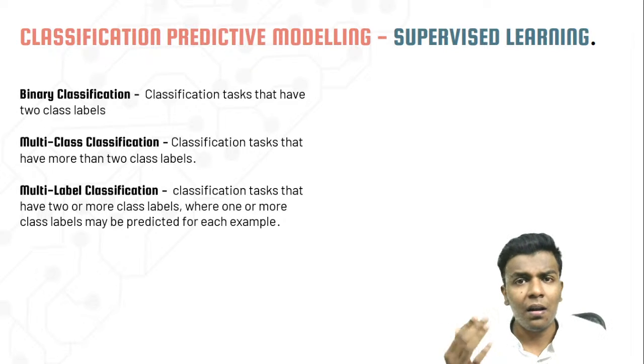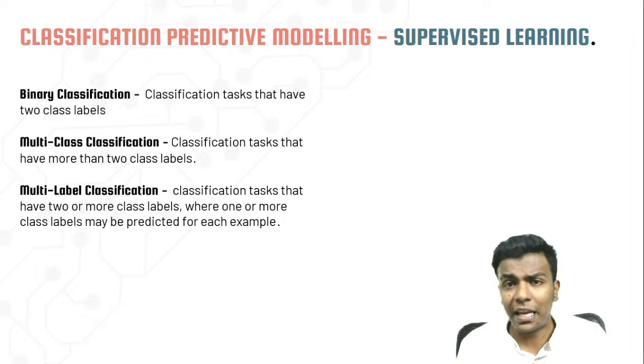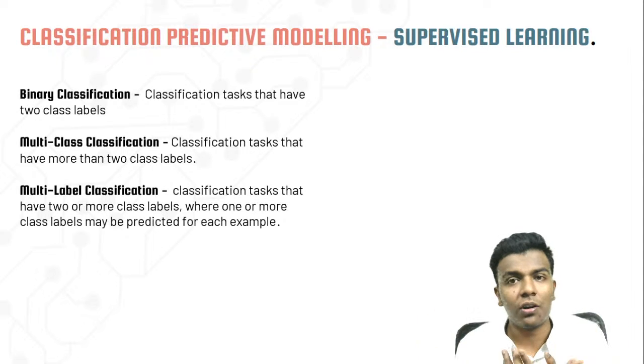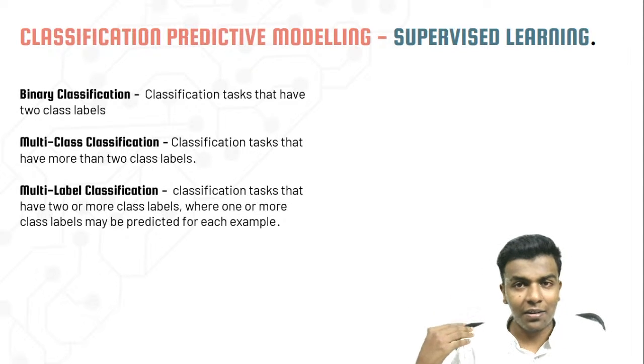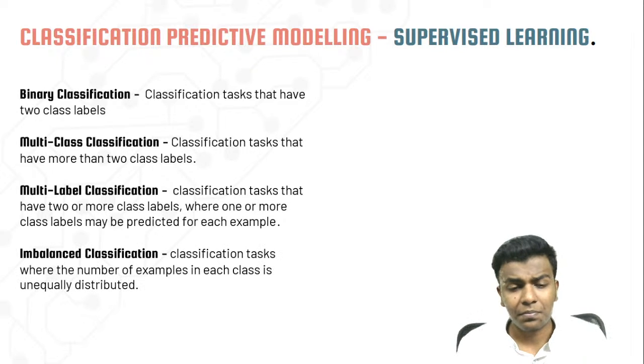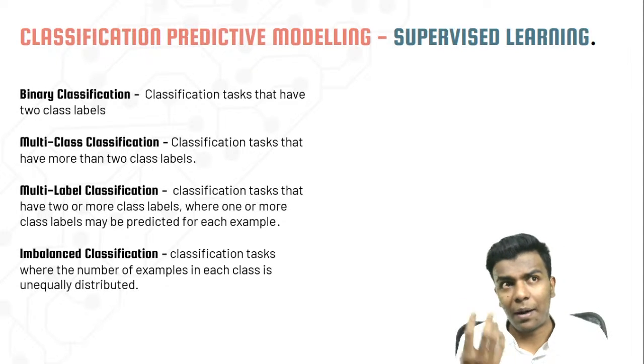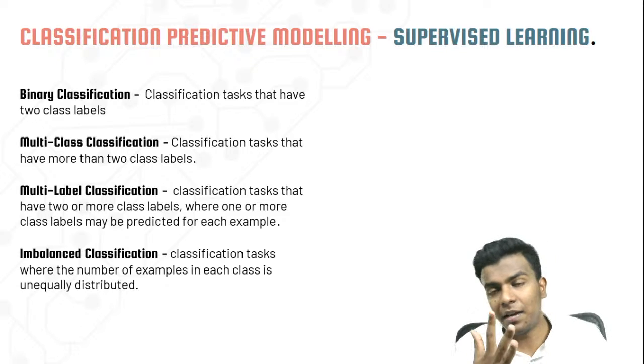So for example, real-time object recognition using a deep learning model. On that also, we have used that retrained model which contains a lot of classes. It will recognize every class at a time, right? It recognizes me as a person, it recognizes a bottle as a bottle, and it recognizes a chair as a chair. So that application is the main example of multi-label classification. And then imbalanced classification. Imbalance means the number of examples which we are giving is imbalanced.